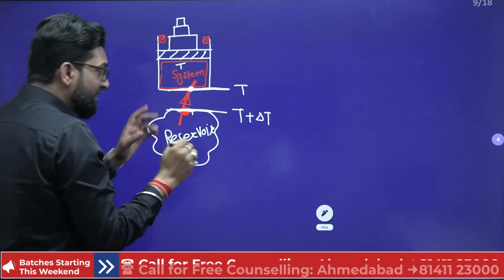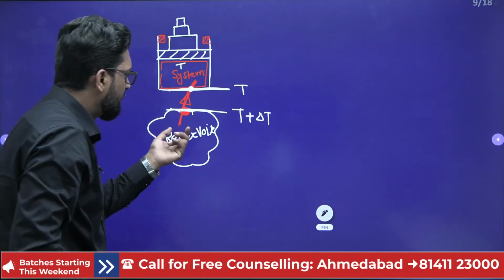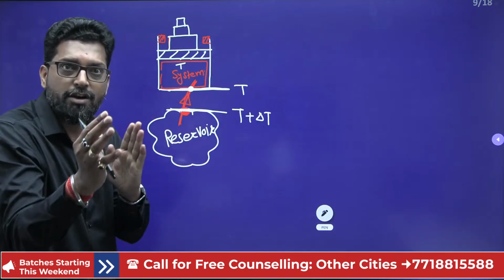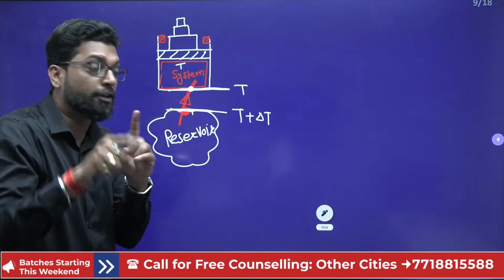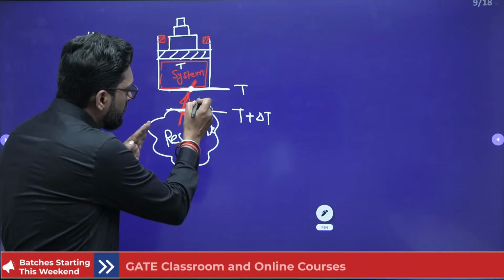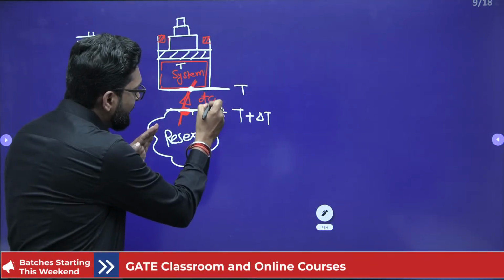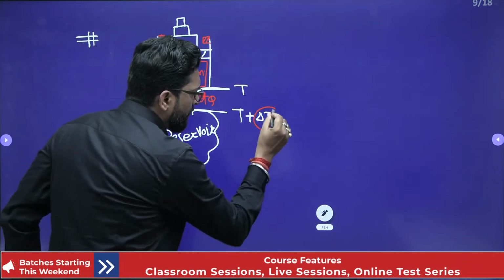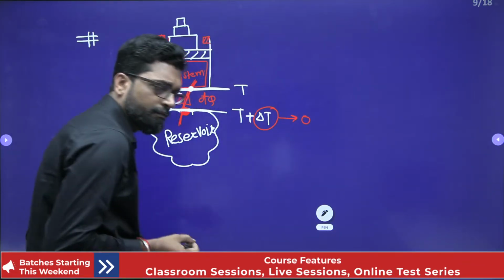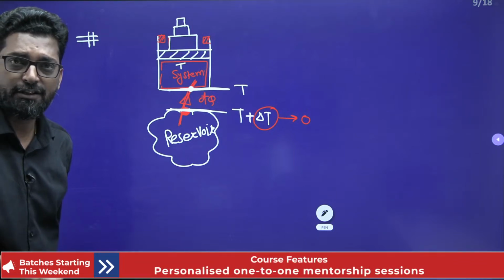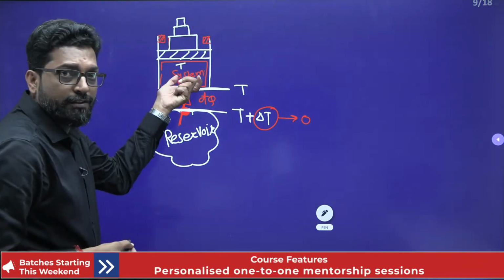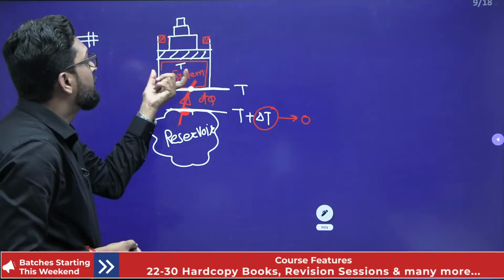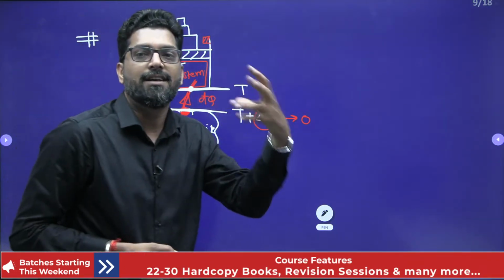Now what is external reversibility? If we supply the heat, I am talking about the immediate surrounding, there is an immediate surrounding concept. If you supply the heat through a very infinitely small temperature difference, that means delta T tends to 0, and the heat transfers in that manner, the system is called externally reversible.